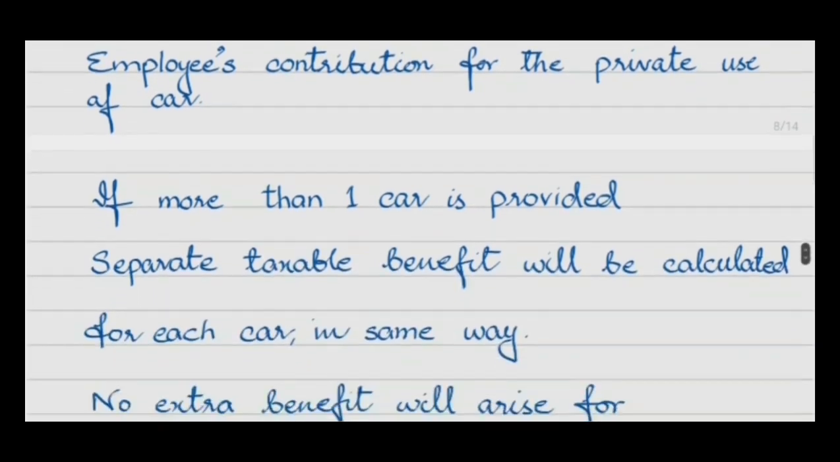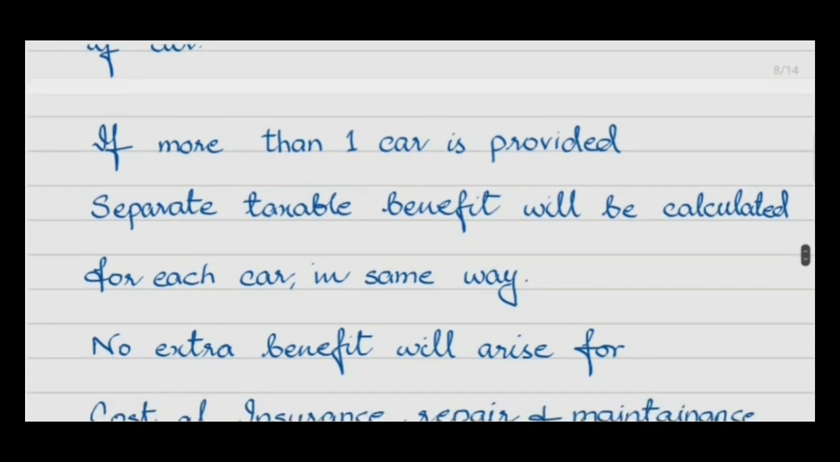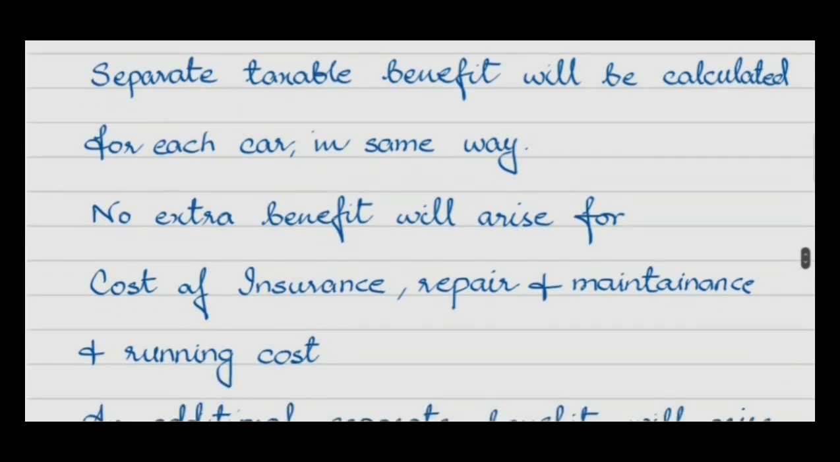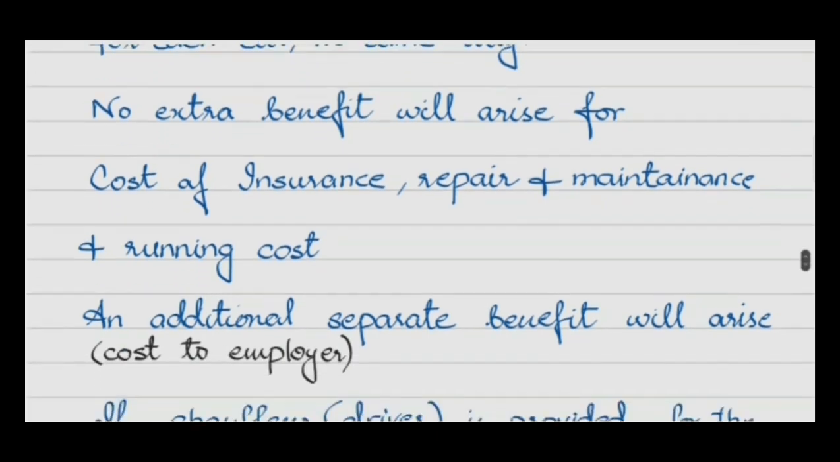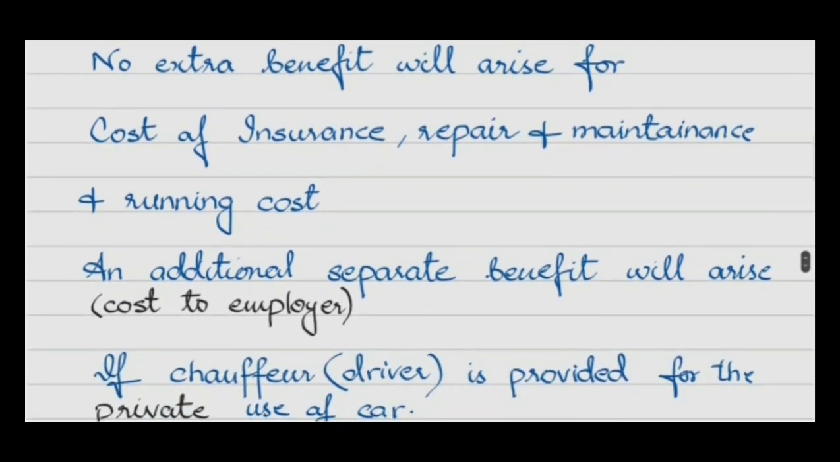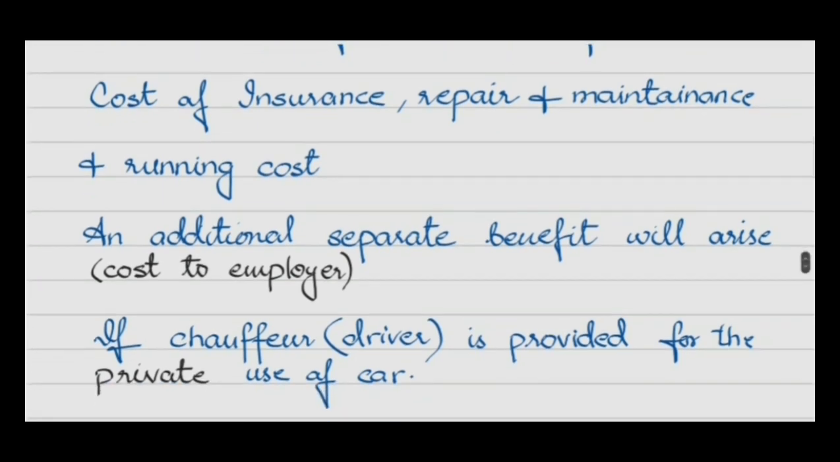If more than one car is provided, then a separate taxable benefit will be calculated for each car in the same way. Remember, no extra benefit will arise for the cost of insurance, repair, maintenance and running costs. And if an additional separate benefit is provided to the employee, like a driver, then the cost that would be included as taxable benefit for the employee would be the cost sustained by the employer.